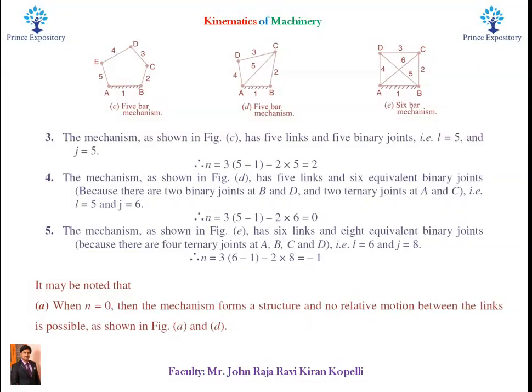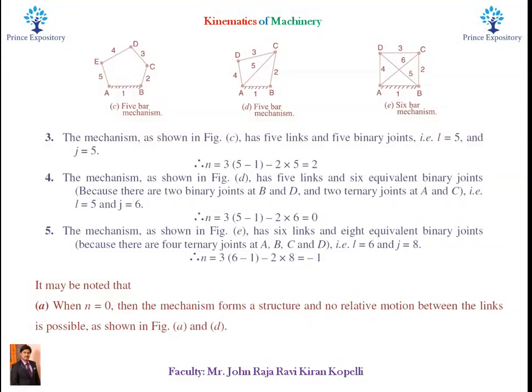Now if you see, after calculating all these from the 3-bar mechanism up to the 6-bar mechanisms, we see that the degrees of freedom n is equal to 0, 1, 2, minus 1, and these values of n signify something. Let us see all about this.